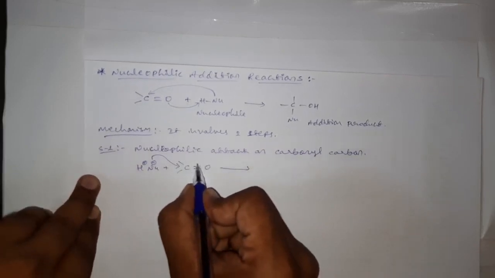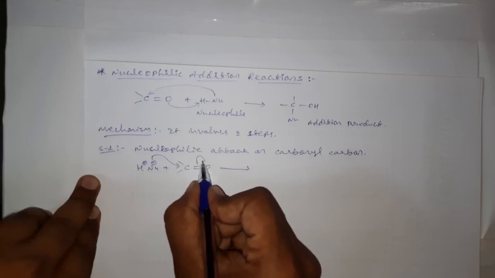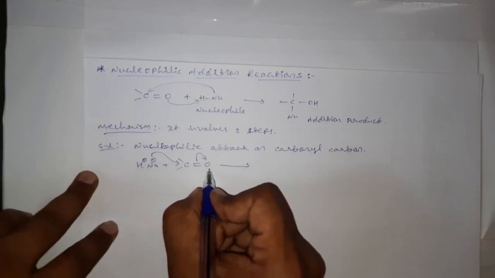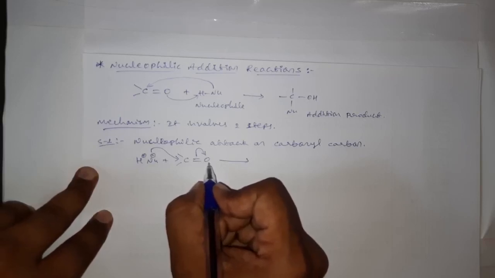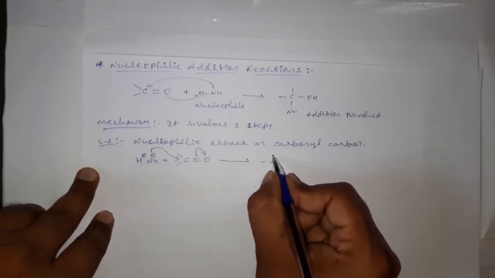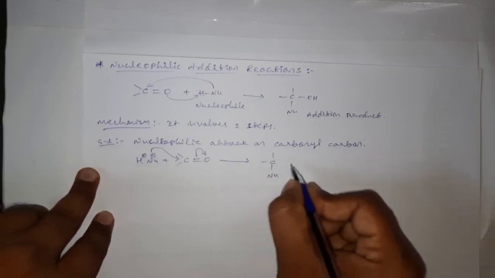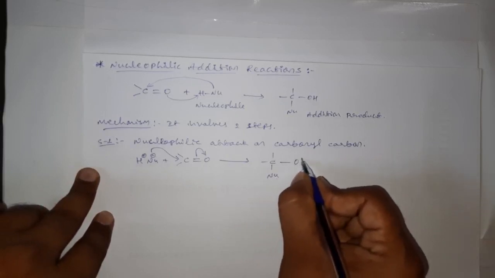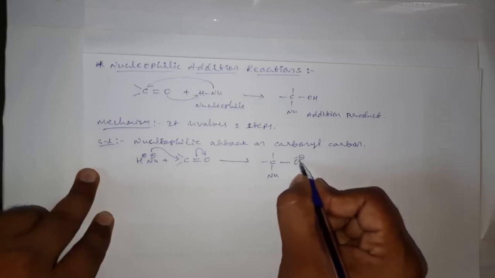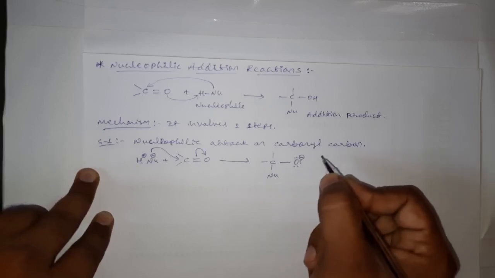Therefore one of the bonds from the double bond between carbon and oxygen shifts towards oxygen. Here we get C single bond Nu, single bond oxygen, which now has a negative charge because of the presence of three lone pairs of electrons.